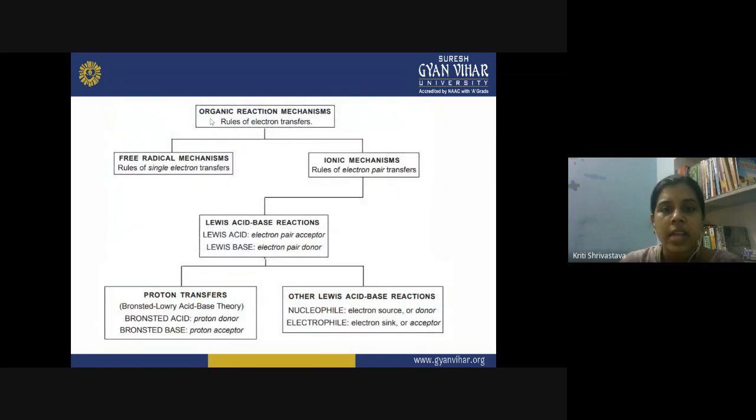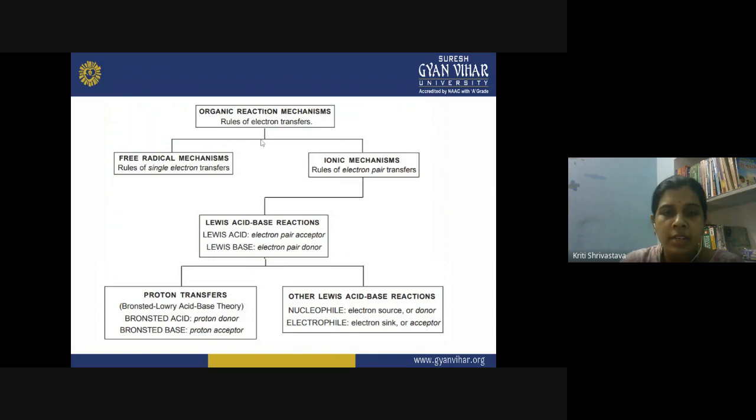So, organic reaction mechanisms are generally governed by the rules of electron transfer. And what is that rule? So, one compound is containing electrons, and the other compound does not contain electrons. So, they come together to find the electrons, and they share those electrons together to form the covalent bond. This is the simple rule of organic reactions. All types of organic reactions follow this simple rule.